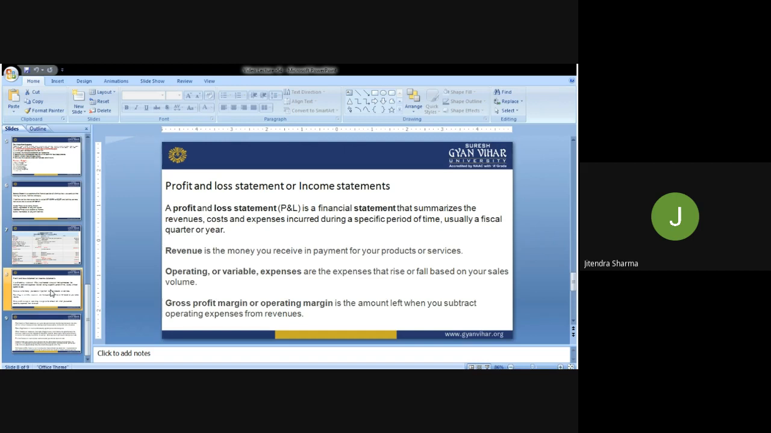Operating or variable expenses are expenses that rise or fall based on your sales and volume. So these are the variable expenses, and revenue is what we are earning through the sales of the product or service. Then the gross profit margin or operating margin is the amount left when you subtract operating expenses from the revenue. When we subtract the operating or variable expenses from the revenue, then this will be called the profit or loss, on the basis of the situation.